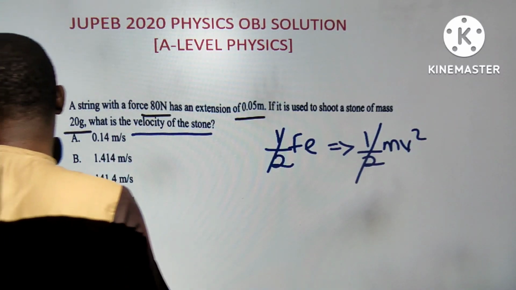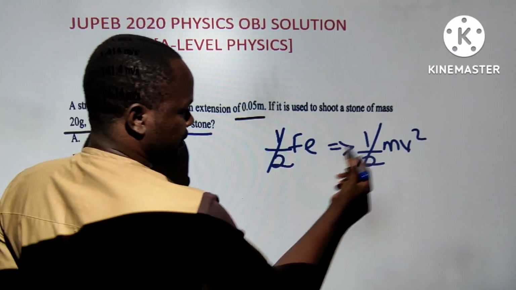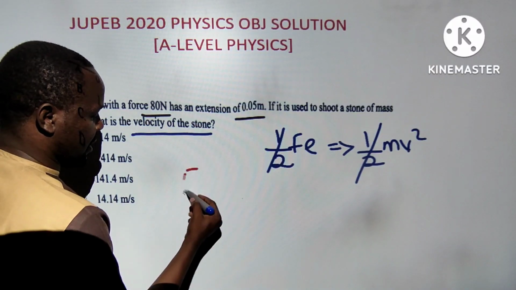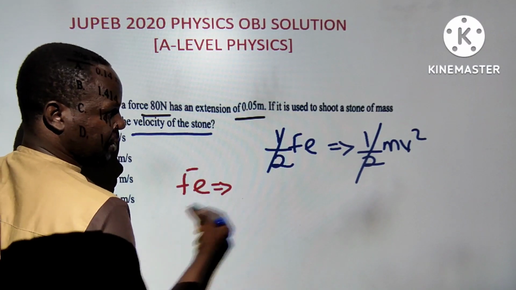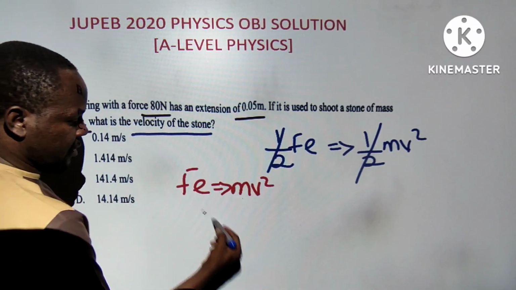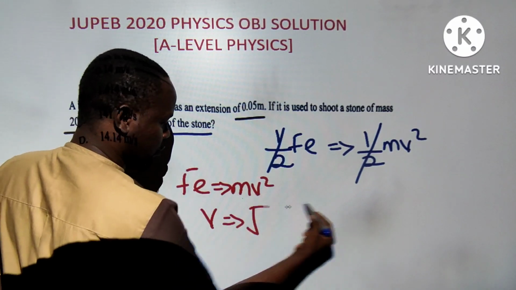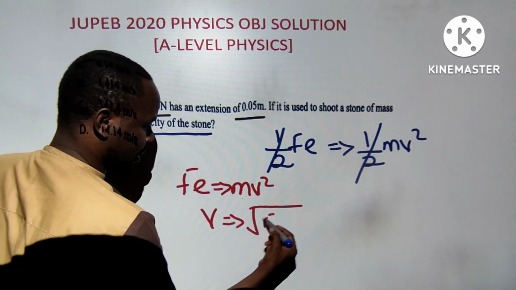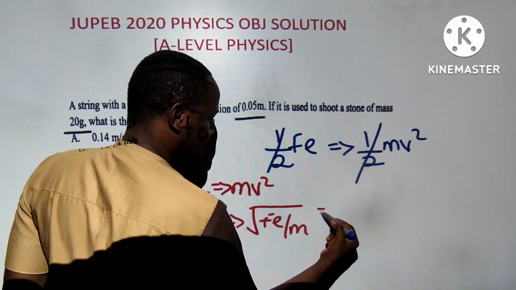Then if that gets cancelled out, I can now say from here, Fe equals to half what? This is Fe equals to, Fe is not ion here, half mv squared. I am looking for velocity in this question. I can say v equals square root of, I'm just doing the direct formula, 2Fe by m. So directly I can substitute.